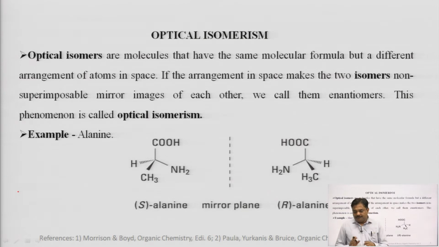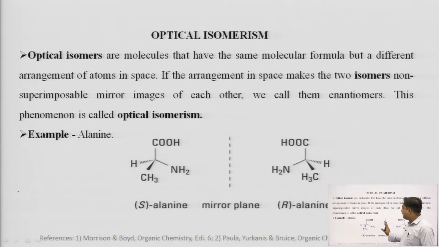Optical isomerism may be present in a molecule which has at least one chiral atom. There are some conditions required for a molecule to be an optical isomer or to show optical activity. You can see the example of alanine. This is one of the simplest amino acids, which we already know, and you can see there are two isomers of alanine, one is S alanine and the second is R alanine. These two structures of alanine are mirror images of each other.